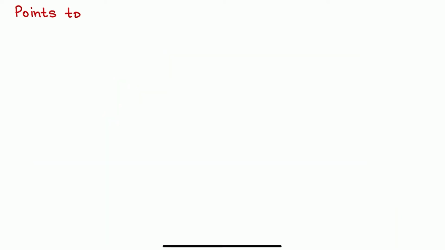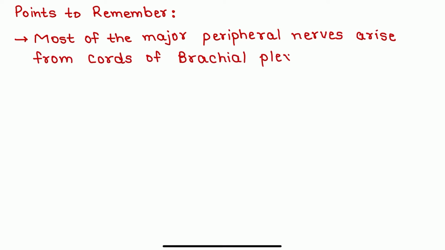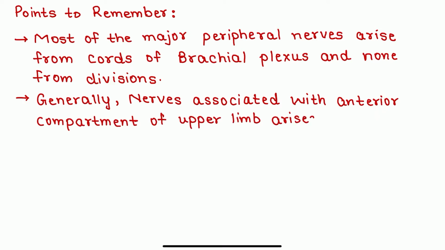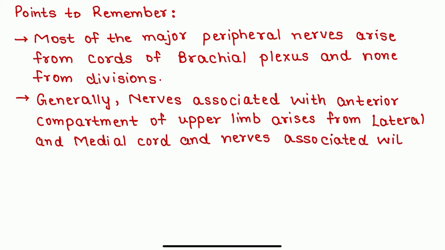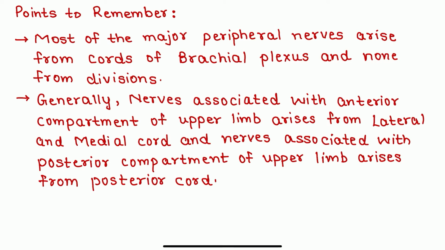Here are a few points about brachial plexus. Most of the major peripheral nerves supplying upper limb arise from cords of brachial plexus and there is no branch arising from divisions. Generally, nerves associated with anterior compartment of upper limb arises from lateral and medial cord of brachial plexus and nerves associated with posterior compartment of upper limb arises from posterior cord of brachial plexus.